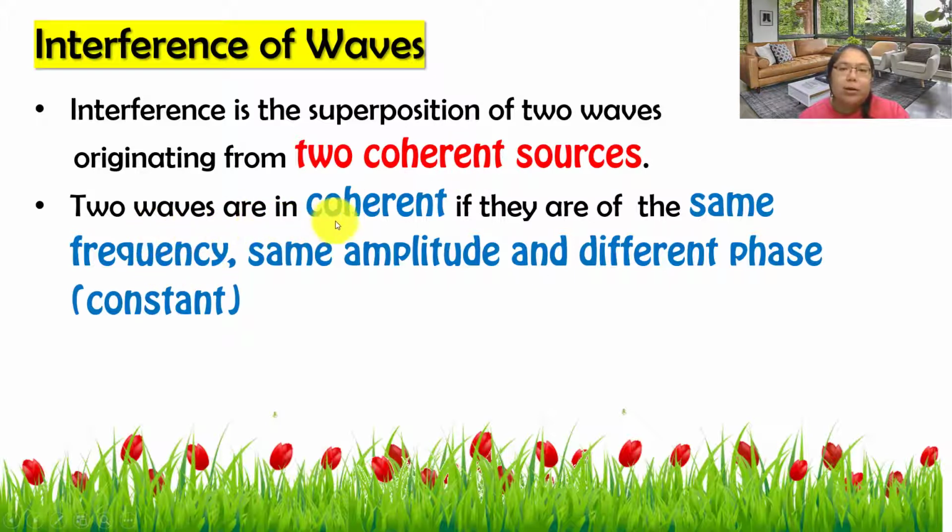Two waves are coherent if they have the same frequency. So coherent means they must have the same frequency, the same amplitude, and a constant phase difference. One may be a crest, another a trough, but the difference is constant. That we call coherent. Superposition means the two waves meet together. So to create interference, the keyword is superposition of the two waves, and the two waves must come from coherent sources.